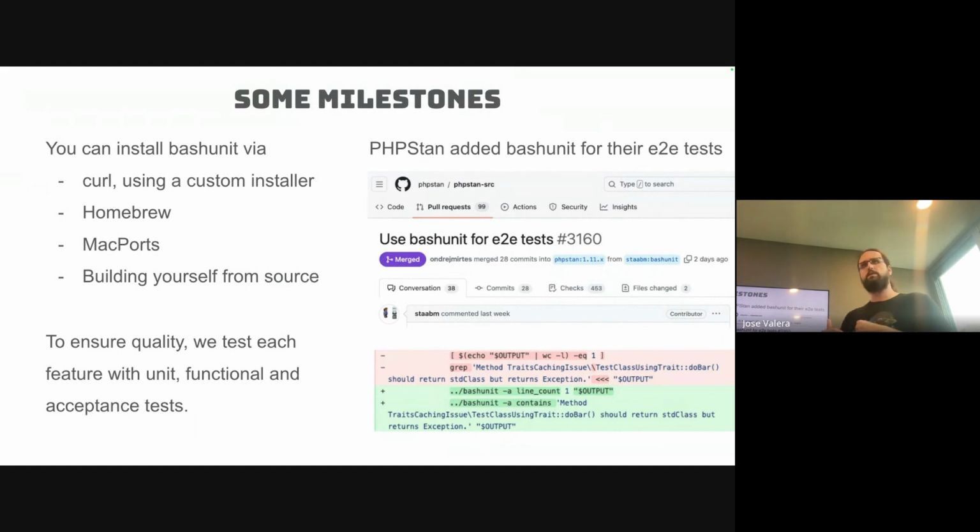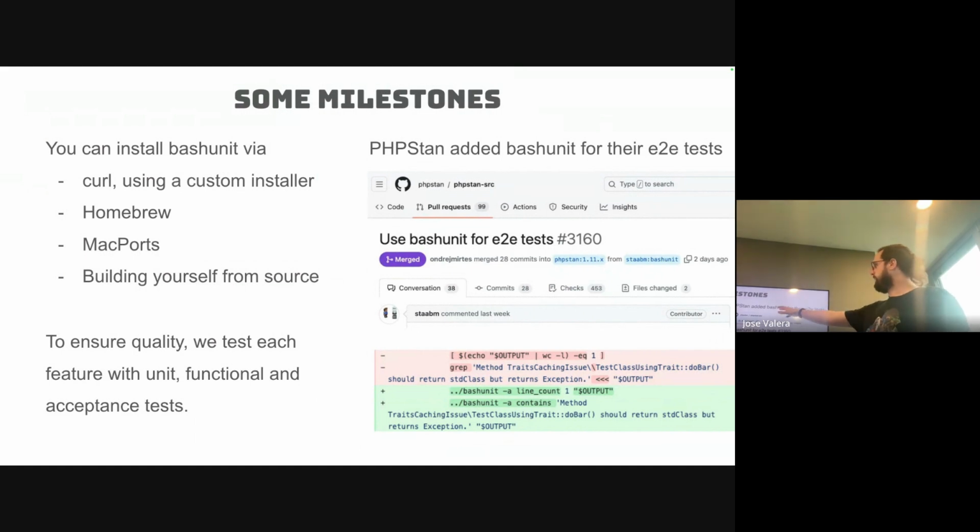So bashunit is tested with bashunit. We have unit tests, functional, and system tests. We have a lot of different batteries of tests running on Mac, Ubuntu, Linux, and Windows. So it's tested on different versions, different operating systems, and a lot of different types of tests. All the systems that you saw that we have are tested already as well.